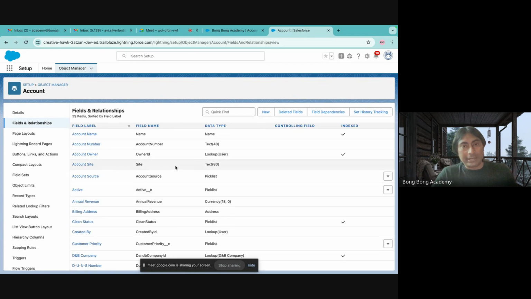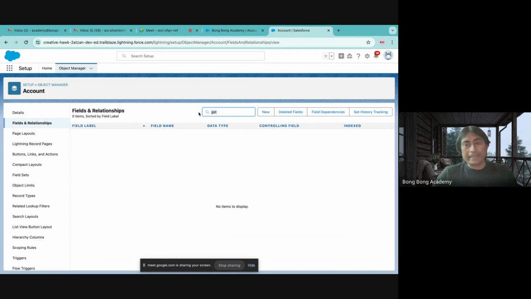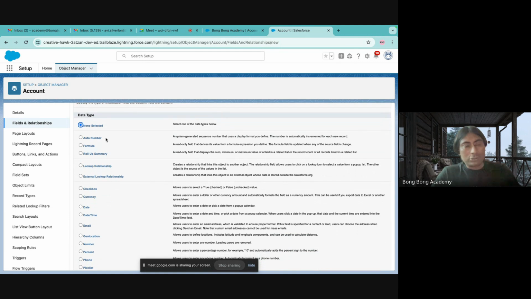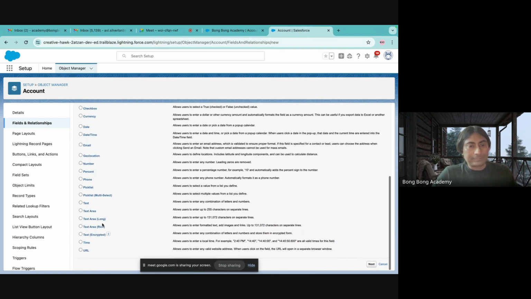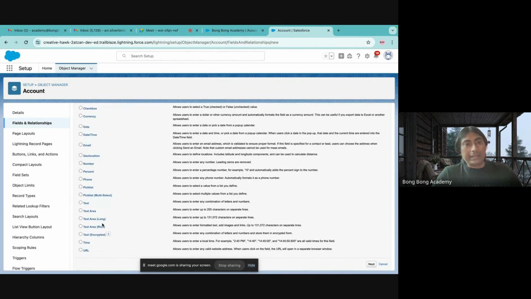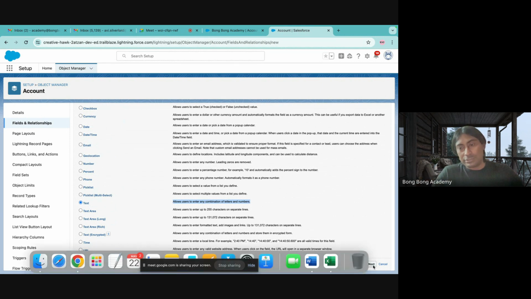I will create a GST field, right? Let us find GST. Is there a field called GST? Nothing, right? Let us create a GST field. So I will create new. You see, so many field types are there. We'll discuss this in our next class in more detail. In India, the GST is an alphanumeric value. If you are using alphanumeric characters, typically you should use a text field. It allows users to enter any combination of letters and numbers. Exactly that is needed for GST, right? So I will choose the text field.